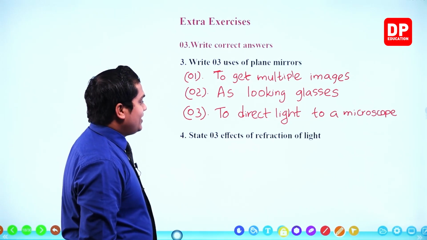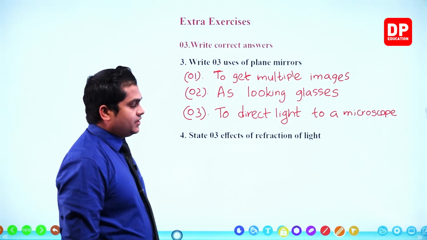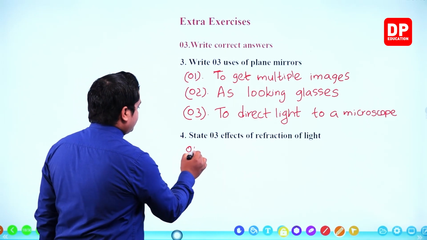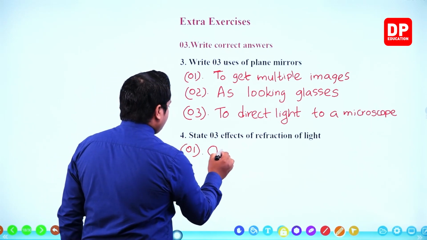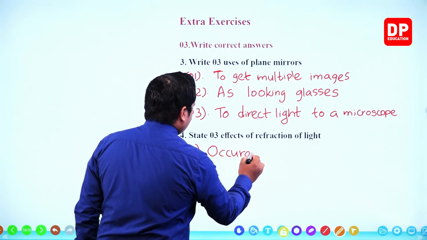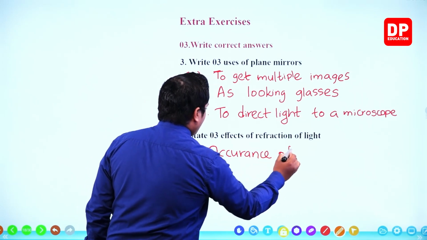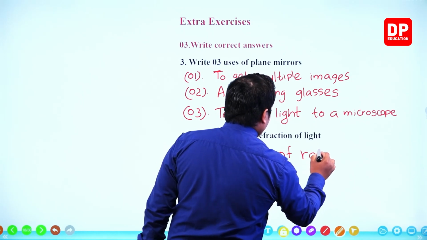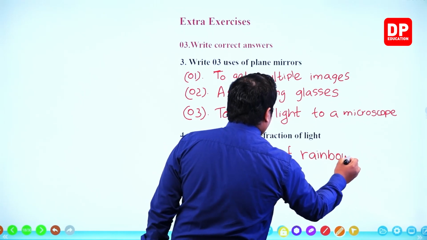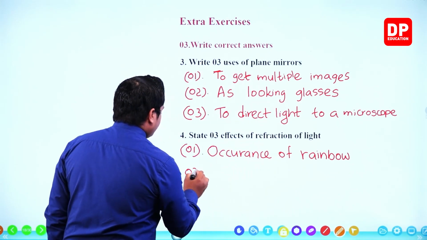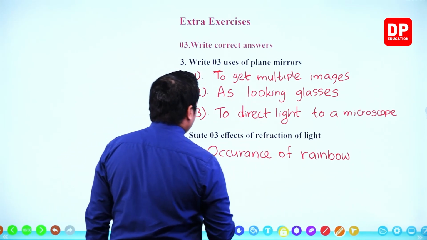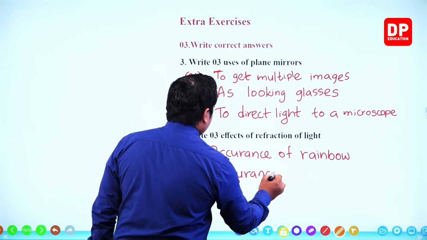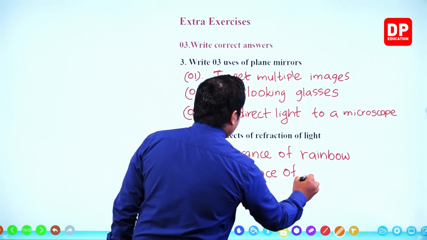Next one, state 3 effects of refraction of light. Number 1, occurrence of rainbow. Number 2, occurrence of mirage.